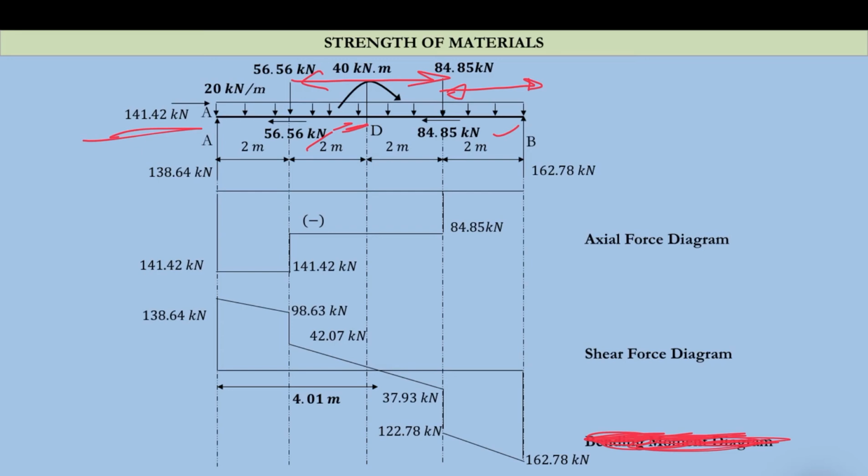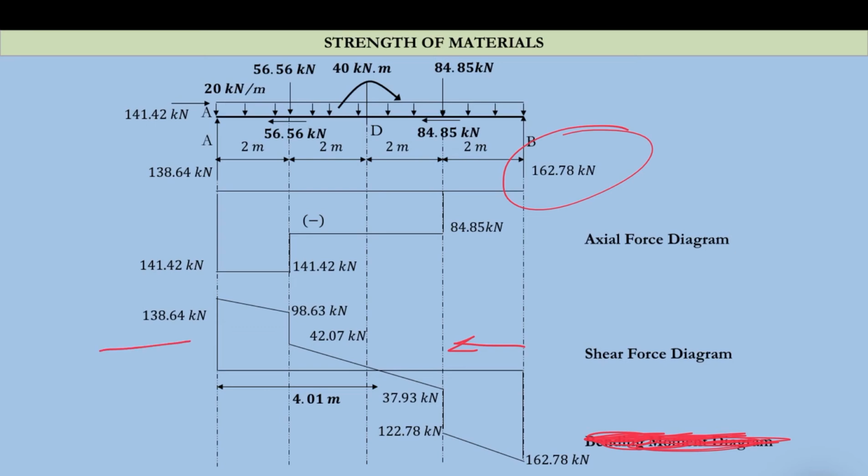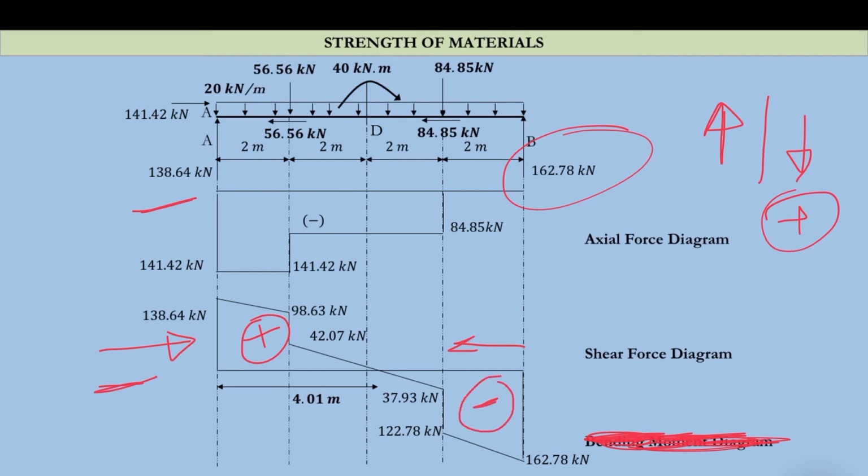Okay, now in the same way we are going to see the shear force diagram also. In this section you can start from here or here, it is up to you. From anywhere you can start, you will be getting the same values. So if we are moving from left to right, at A 138.64 kilonewton upward force is there. So the section is like this and the force is upward, so it is a positive shear, so this is positive and this is negative.